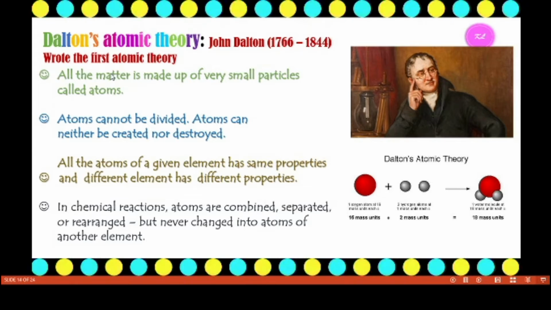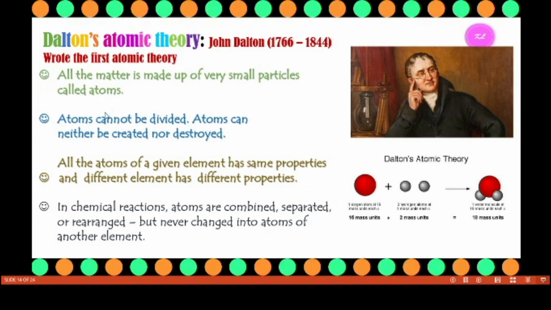Maharishi Kannad gave a clear idea about the Paramanu, that is, the small particle, the atom. Then John Dalton called these particles by the name atom. The word atom means indivisible. He gave a clear idea about atoms and put forward a theory about this. This is known as John Dalton's atomic theory.